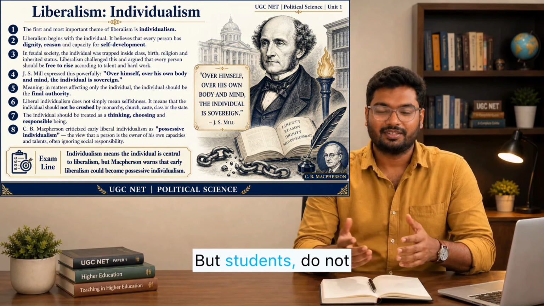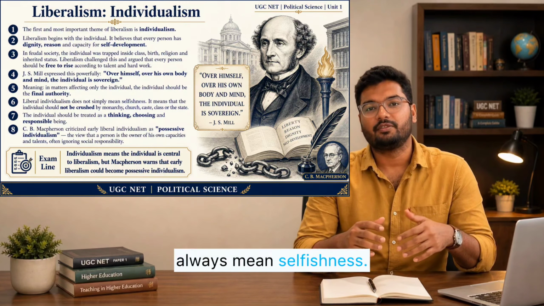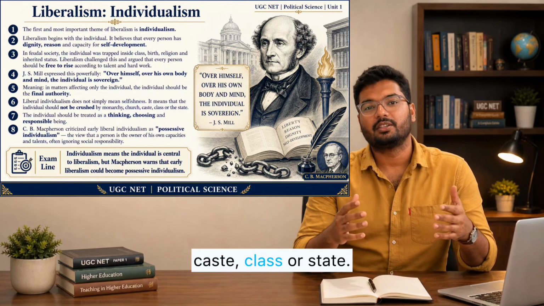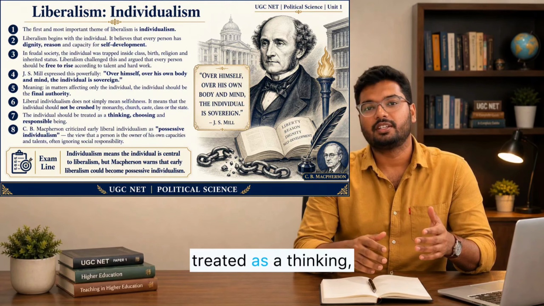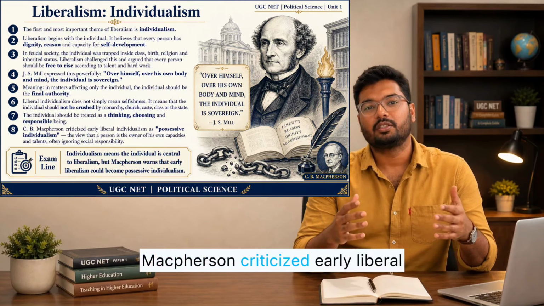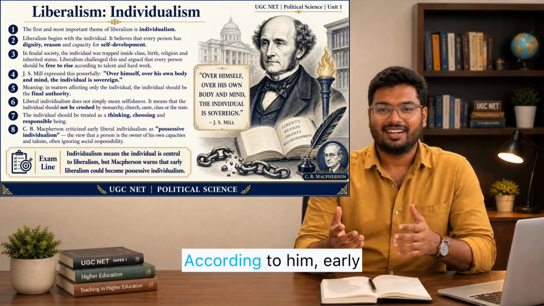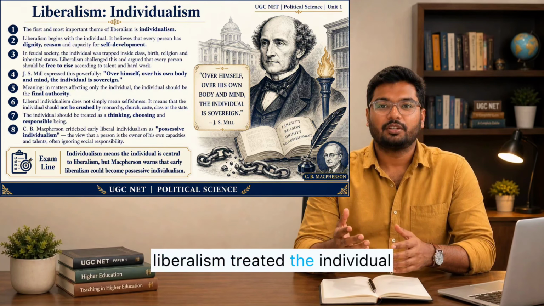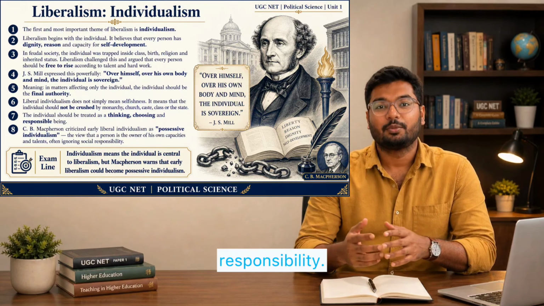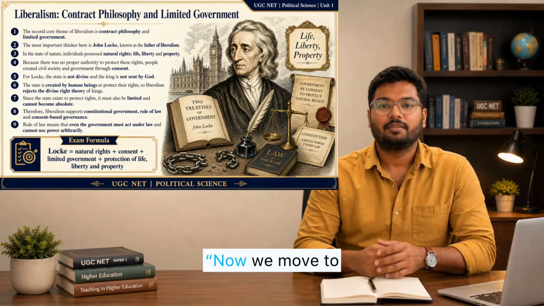But students, do not misunderstand individualism. Liberal individualism does not always mean selfishness. It means that the individual should not be crushed by monarchy, church, caste, class, or state. The individual should be treated as a thinking, choosing, and responsible being. However, C.B. Macpherson criticized early liberal individualism through the term possessive individualism. According to him, early liberalism treated the individual as the owner of his own capacities and talents, but ignored social responsibility. This is also very important for UGC NET.